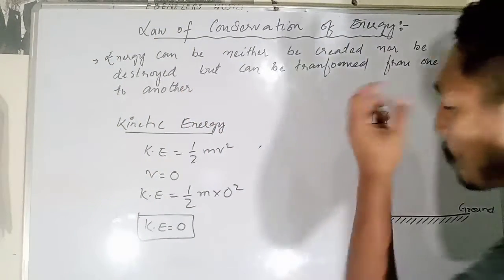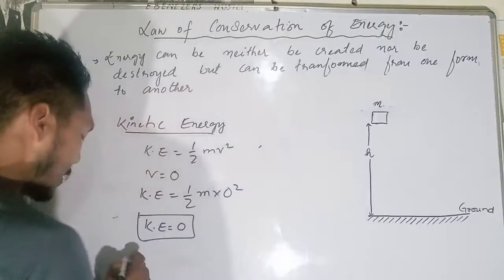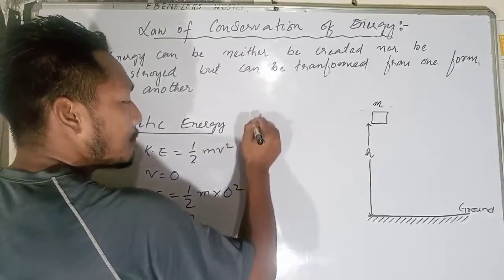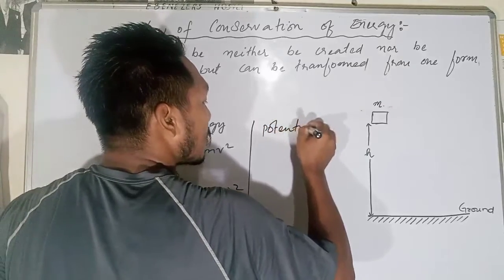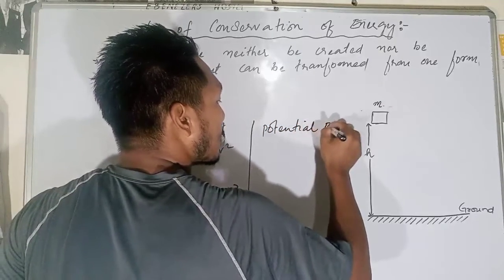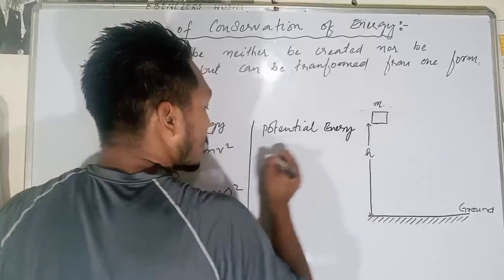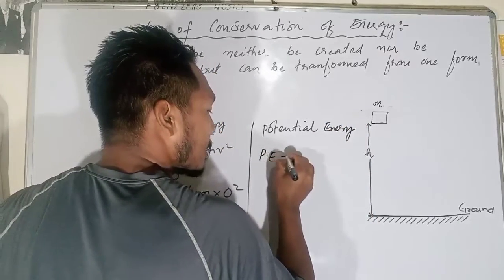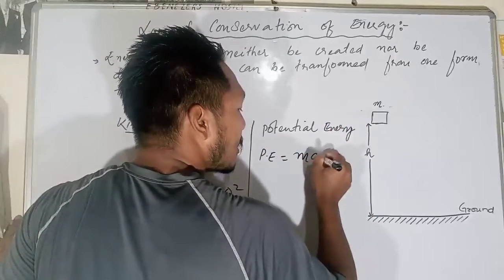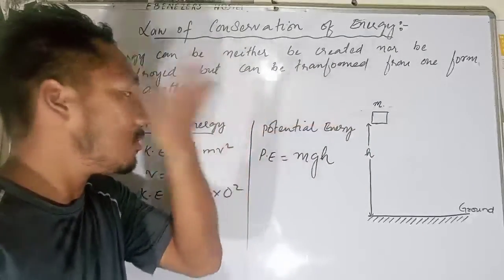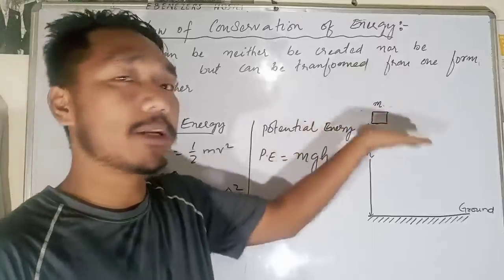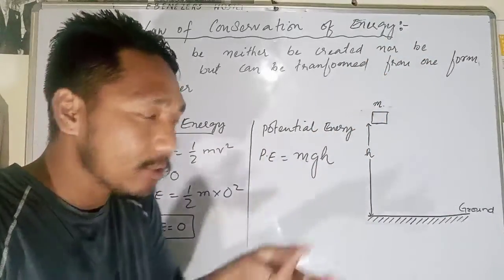But what will be the potential energy? The potential energy PE is equal to mgh, because the object is at some height.